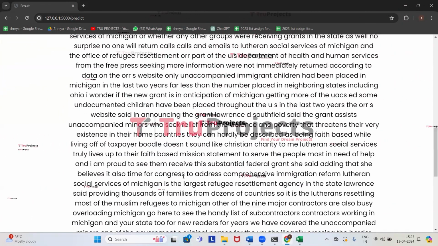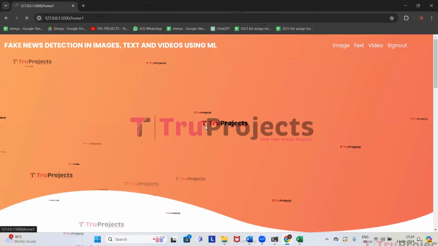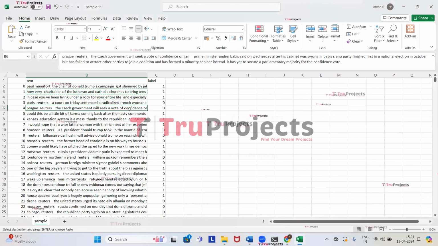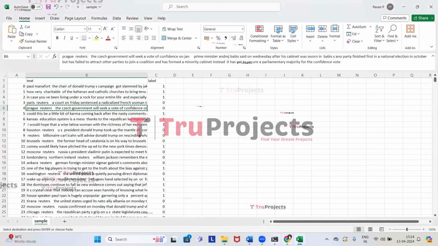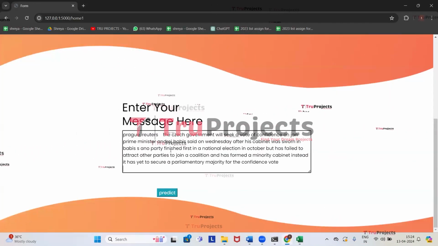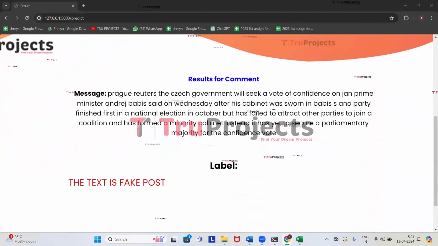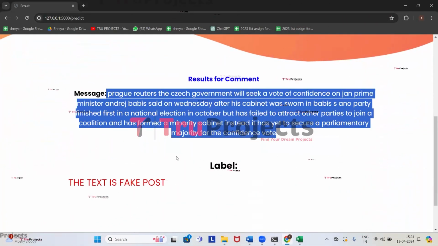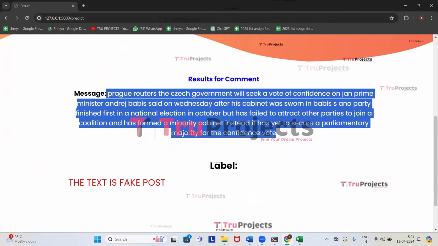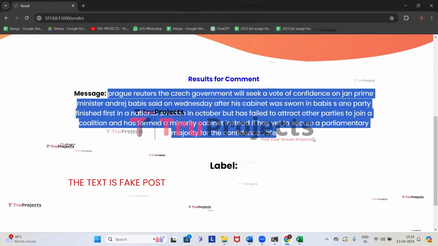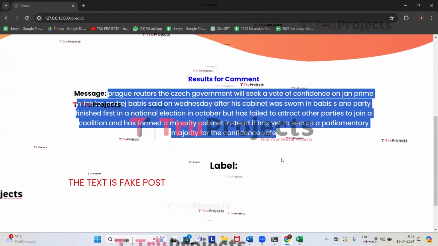So now we will try giving some more messages. So click on text. Get back to the test cases sample. We'll be copying this message. Get back to the application, paste it here. Click on predict. So this is the given message. For the given message, it has correctly predicted as it is fake post, which means that it has fake news in it.